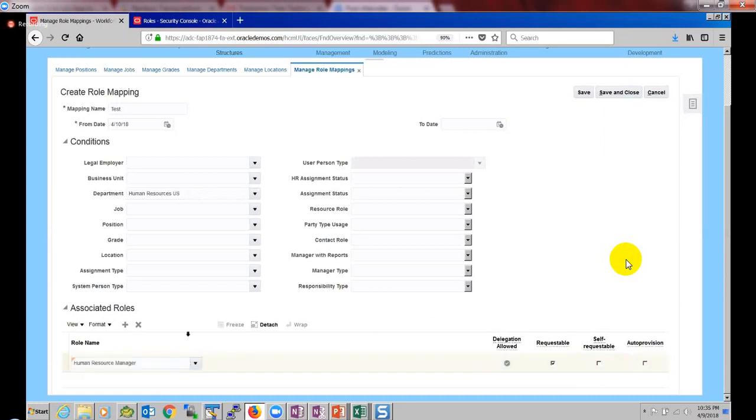If anyone in the department hires an employee, they can request this role for that employee. Does it make sense, or do you want me to demonstrate that?